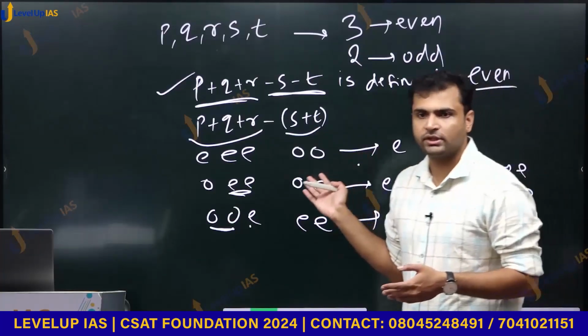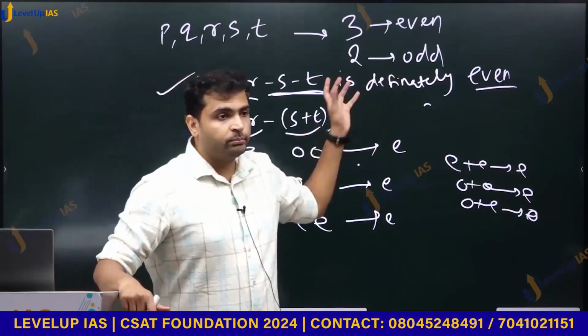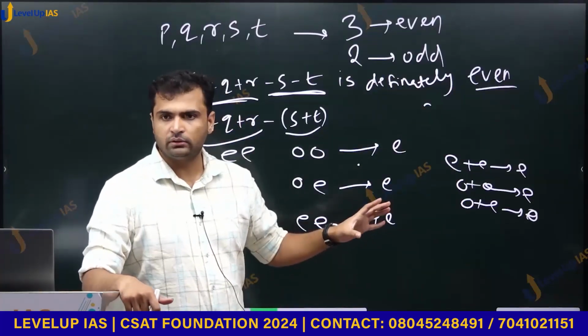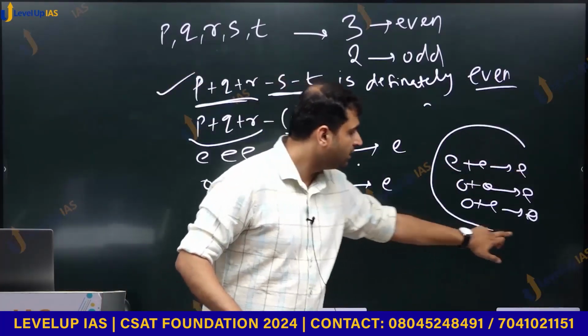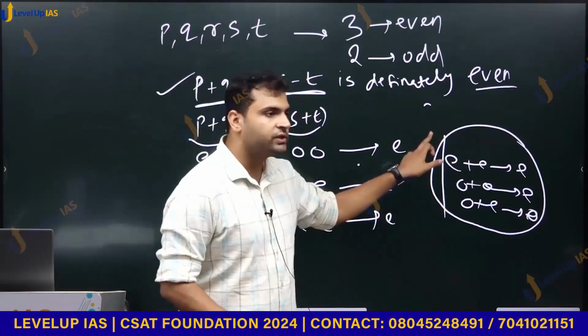अगर ऐसा टाइप का क्वेश्चन एग्जाम में आए कि टू कमेंट ऑन वेदर सम पर्टिकुलर क्वांटिटी इज ऑड और इवन, कैन वी डू इट? यही यूज करना होगा हमेशा. Only thing you have to use is this thing. If you have only addition and subtraction involved, then only thing you have to use is this.